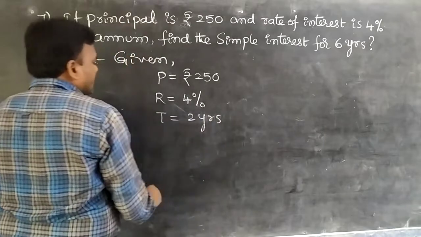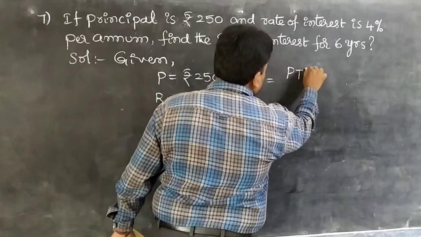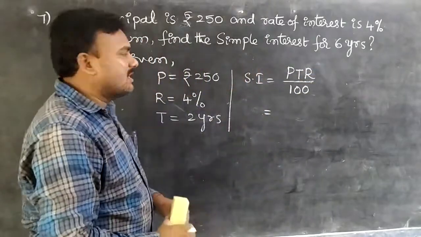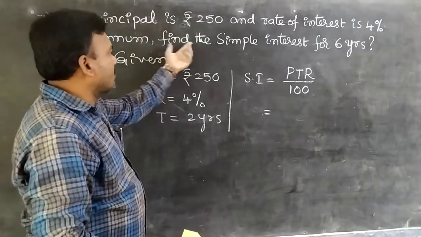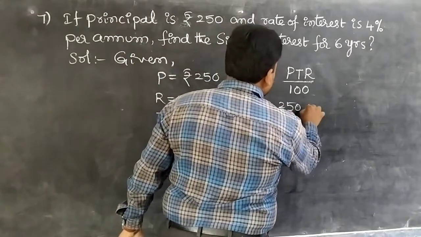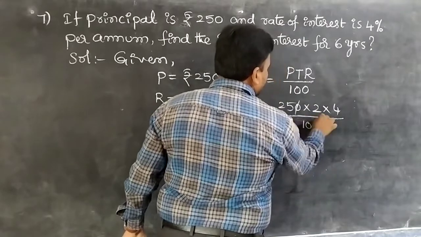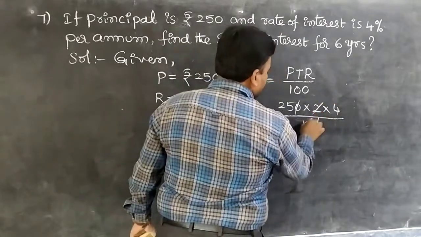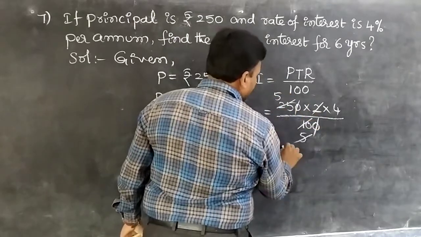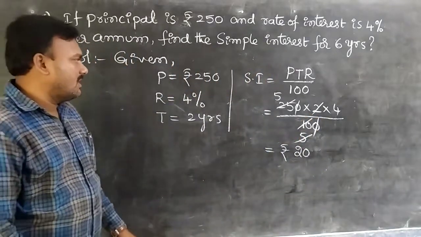Okay. Then simple interest SI equal to formula. SI equal to PTR by 100. Okay. So already these model problems are completed, students. But if it is given in words, how to solve them? Like this, I have taken this problem, students. So that is 250 into time 2 years into 4 by 100. Okay. 0 0 get cancelled. Right. 2 1s, 2 5s, 5 1s, 5 5s. Then it becomes 5 4s are 20. So 20 rupees is the final solution, students. This is the way of approaching the solution.